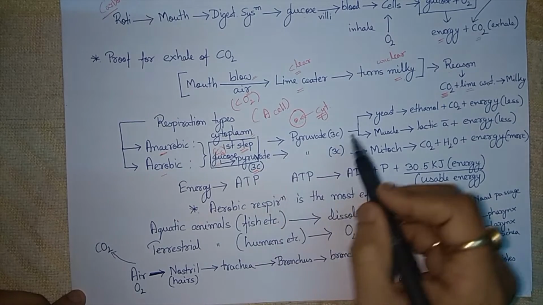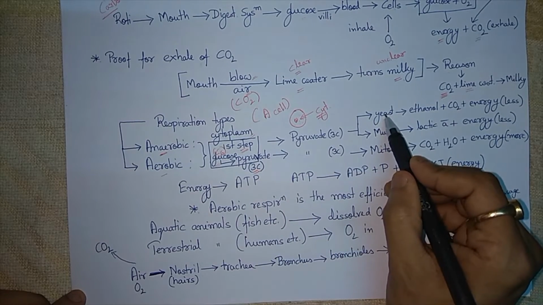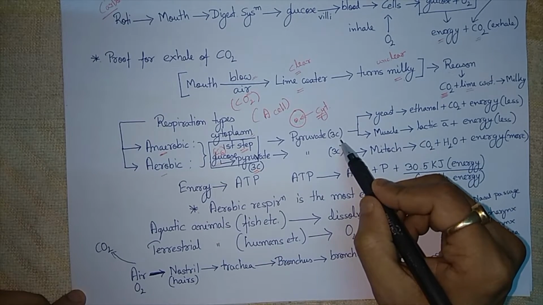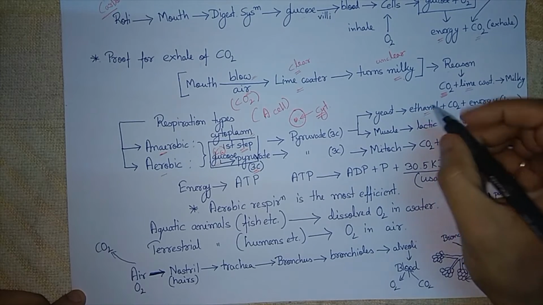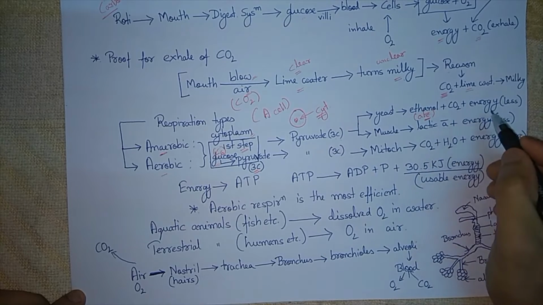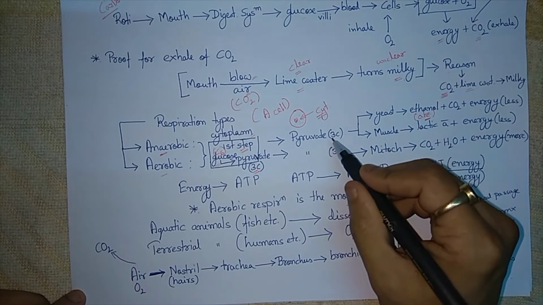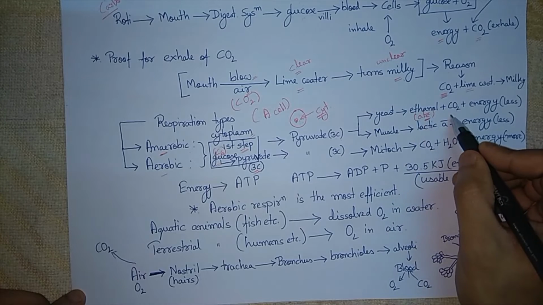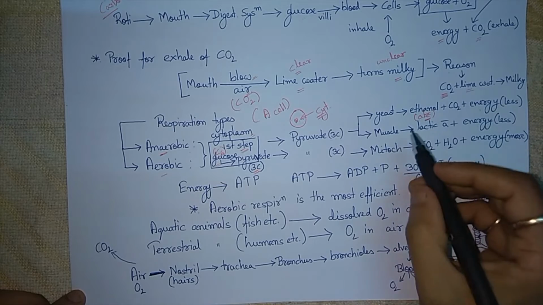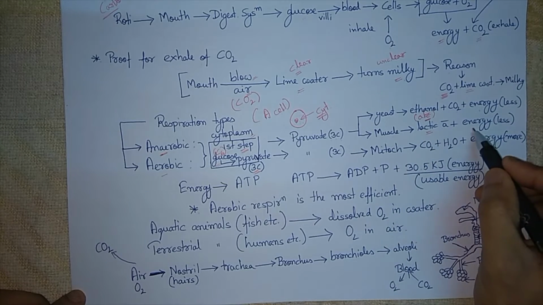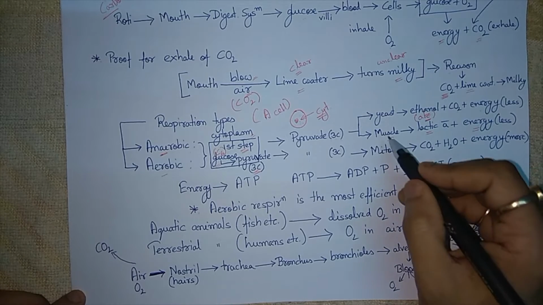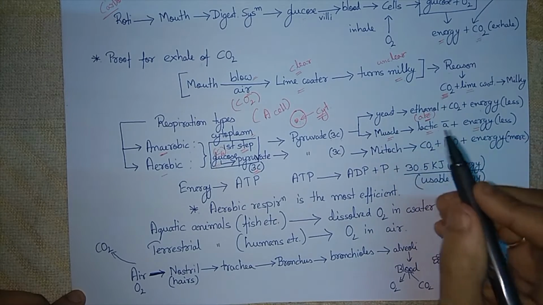This pyruvate molecule, in case of yeast, which performs anaerobic respiration, converts into ethanol, that is alcohol, plus carbon dioxide plus energy. Remember, pyruvate has been converted into ethanol, carbon dioxide and energy. In absence of oxygen, in case of muscle cells in our body, lactic acid and energy are produced. So both processes occur in absence of oxygen.